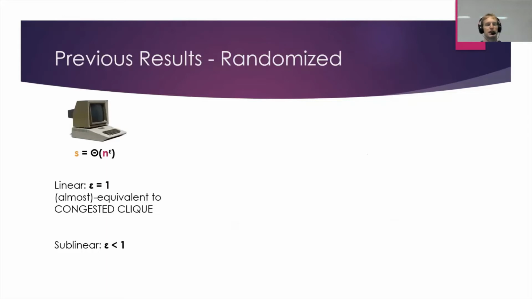But linear in the number of nodes is, in most cases and in our case, equivalent to congested clique. There are some differences, depending on how exactly your algorithms are working. But for all the algorithms we'll cite here and talk about, linear space MPC is going to be equivalent to congested clique. And so there are some results from congested clique that transfer over to here.